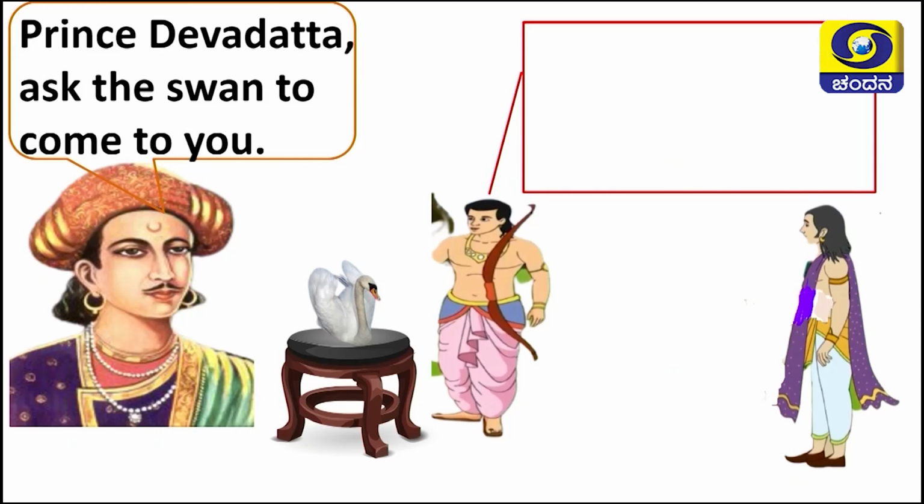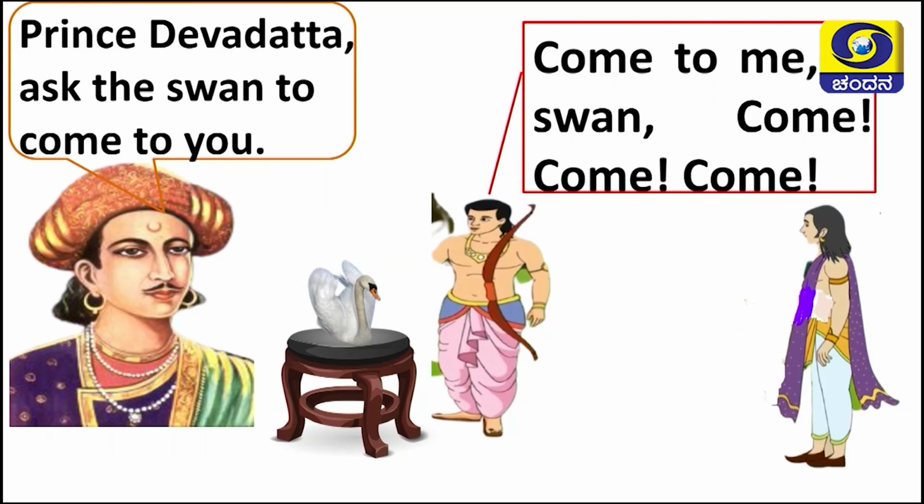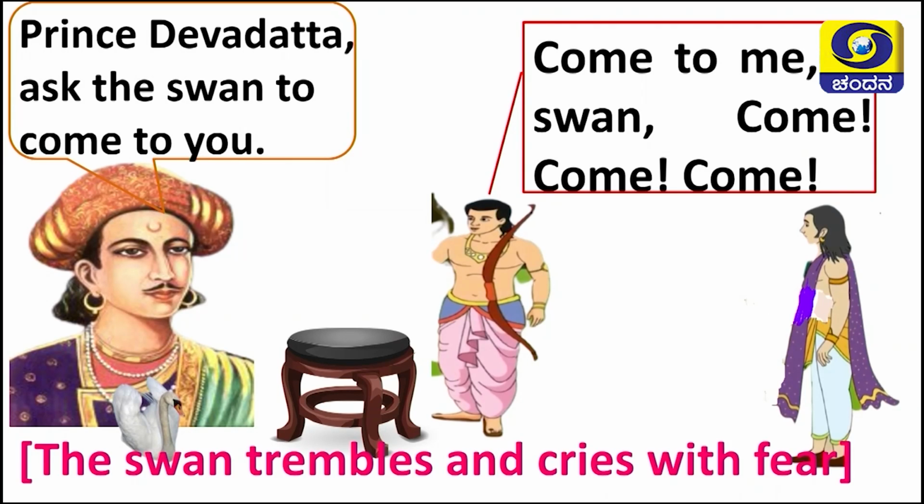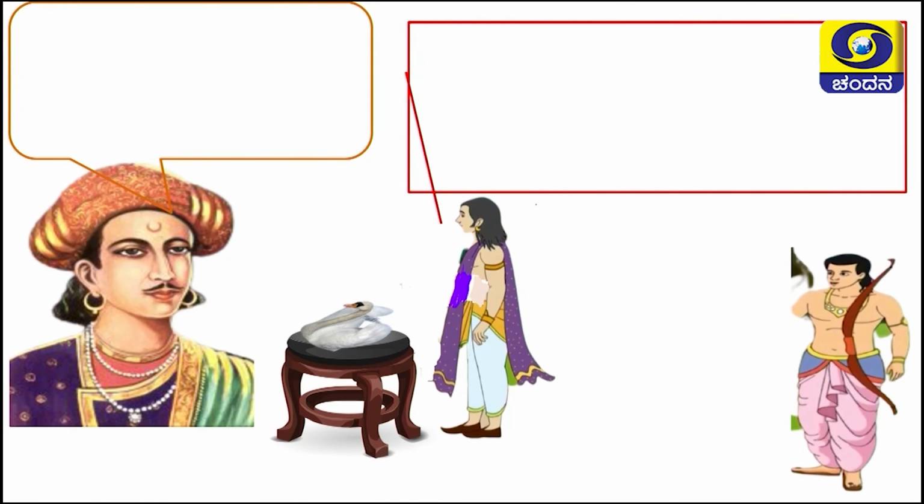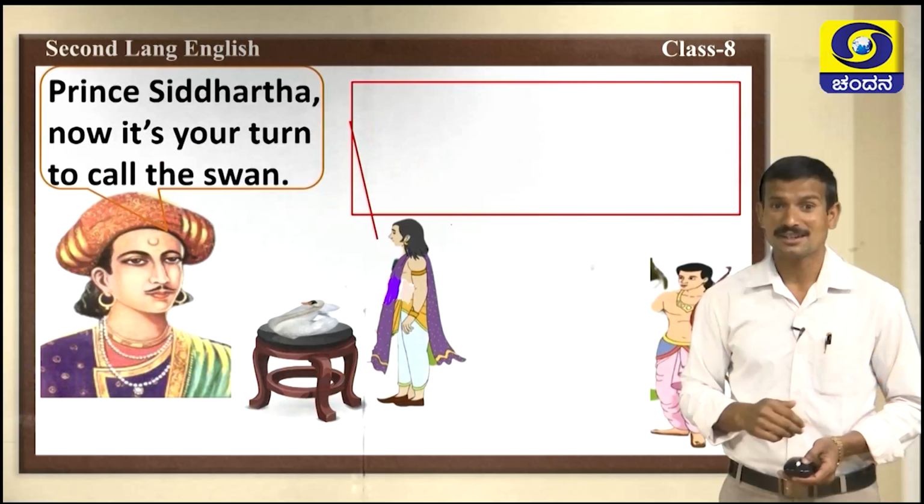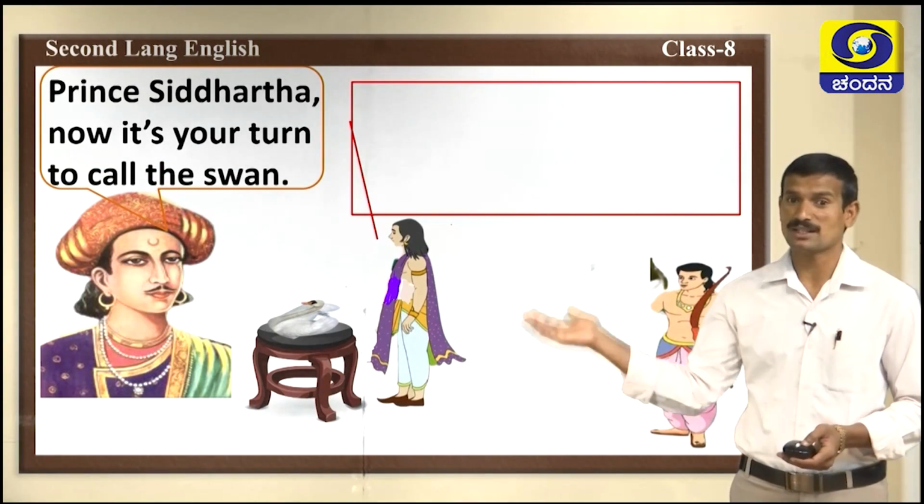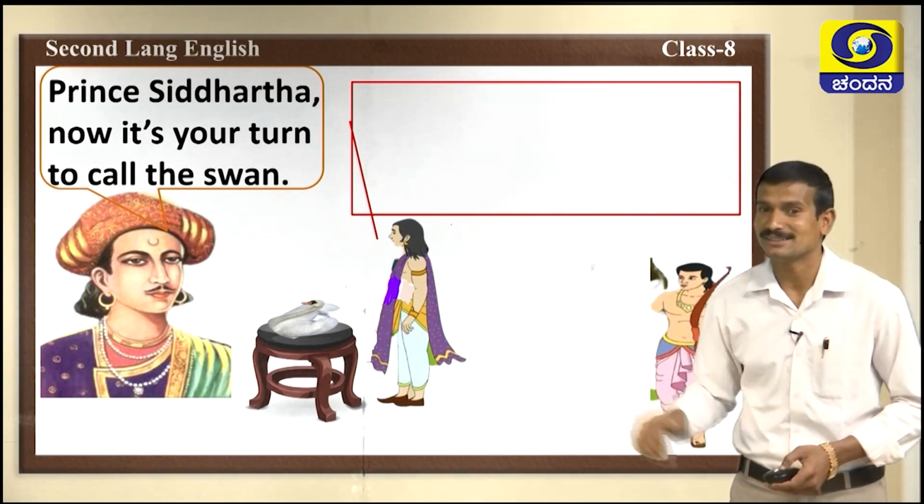Devadatta, come forward and ask the swan to come to you. Then, Devadatta comes, he says, come to me, O swan, come, come, come. He says like that, but the swan is frightened. Then the swan trembles and cries with fear. At last, the chief minister says, Prince Siddhartha, now it's your turn to call the swan.